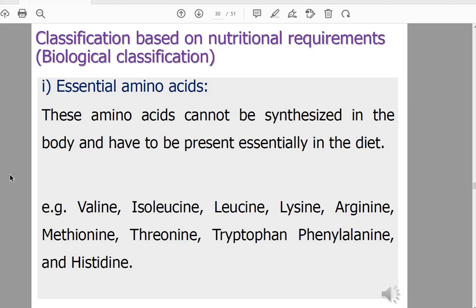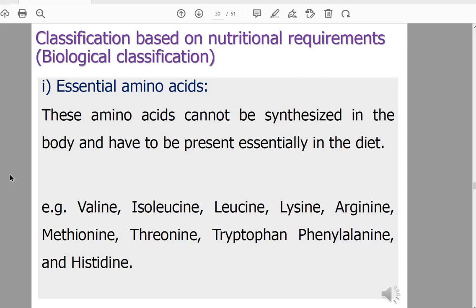Essential, from its name, I must take it in my diet, so my body can't form this amino acid. So if I didn't take this amino acid in the diet, which is usually from an animal source, there is a deficiency in this amino acid and it can cause problems. So essential amino acids must be taken in our diet because our body can't synthesize them.